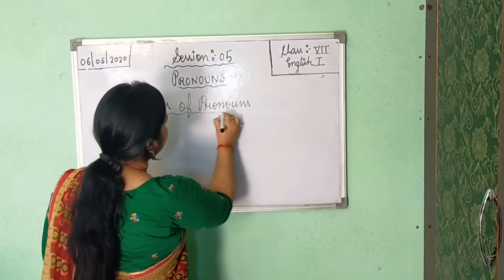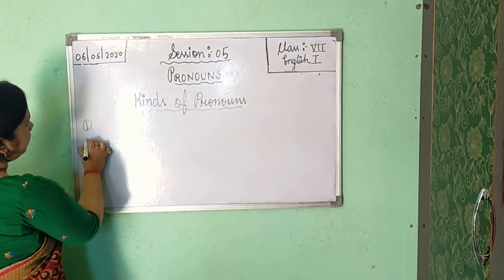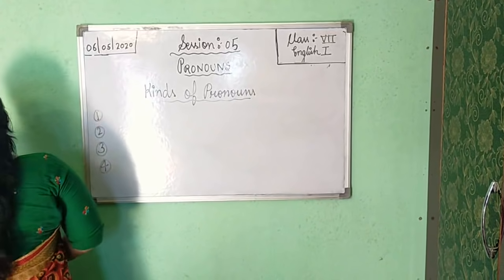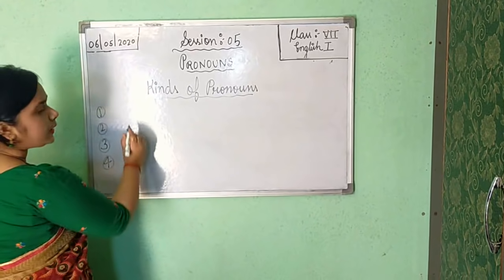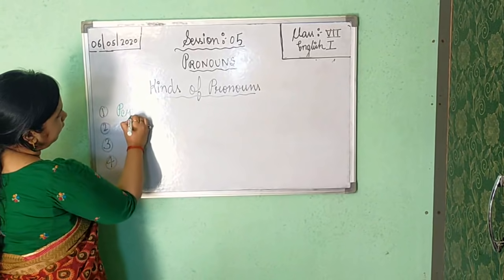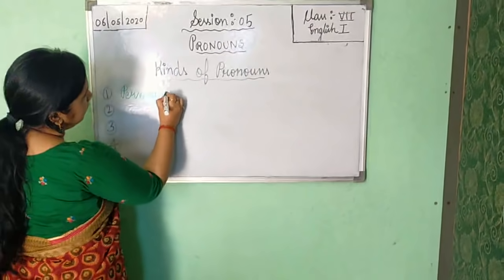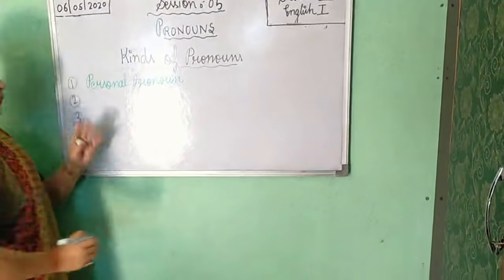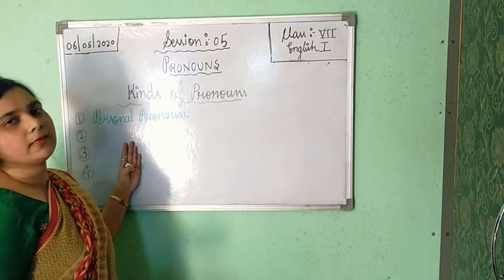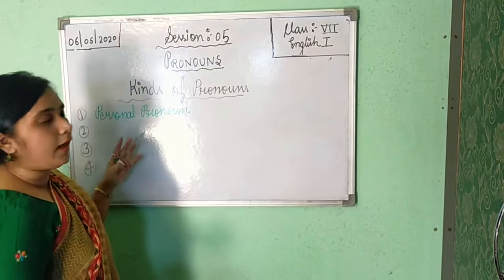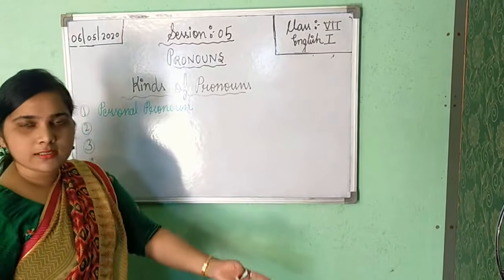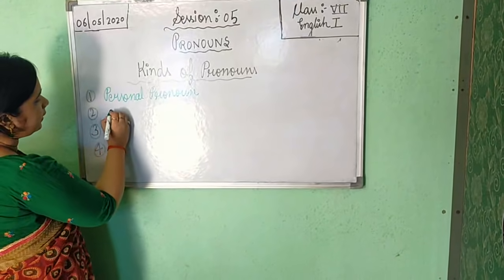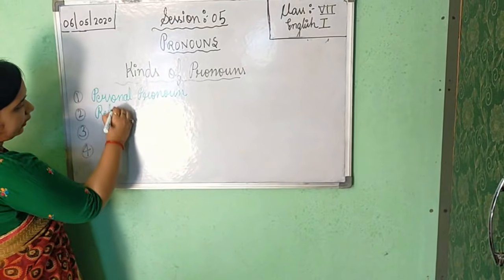Kinds of pronoun. First one is your personal pronoun. In the spelling of person, al is added, so it becomes personal. As the name shows, it denotes the person. Second is your reflexive pronoun.